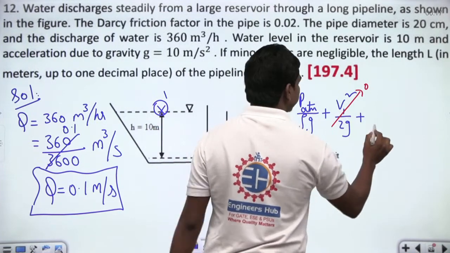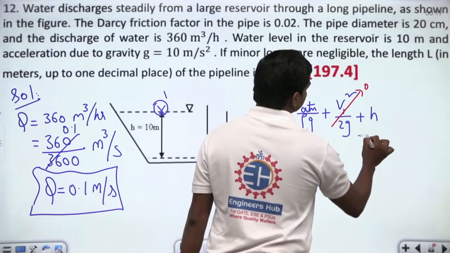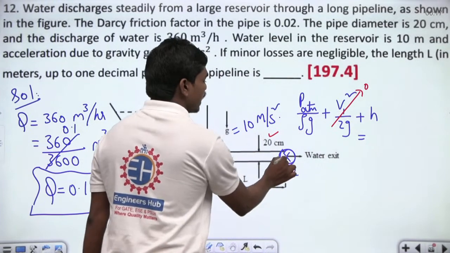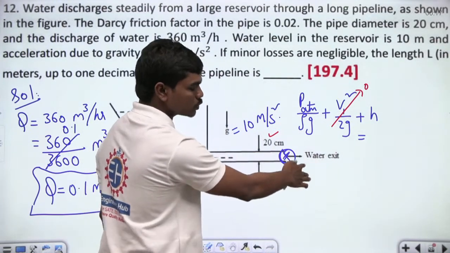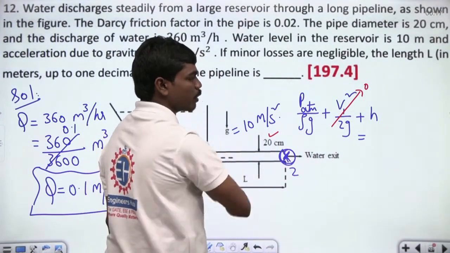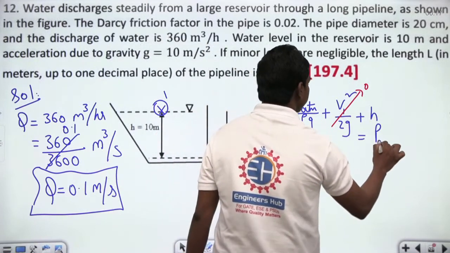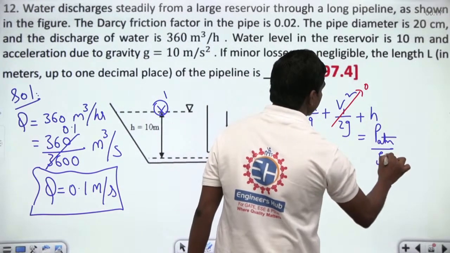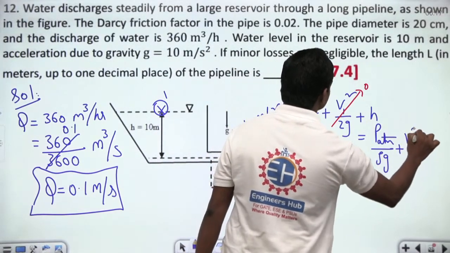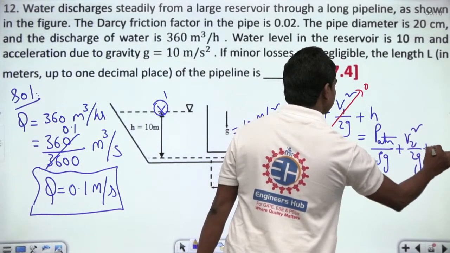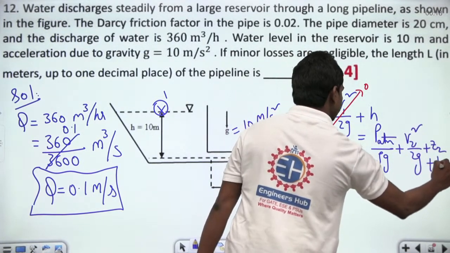Z1 is nothing but this height h. This should be equal to, at the other point, which is open to the atmosphere, so definitely the pressure acting at this point will be the atmospheric pressure. So P atm by rho g plus v2 square by 2g plus z2 plus losses HL.